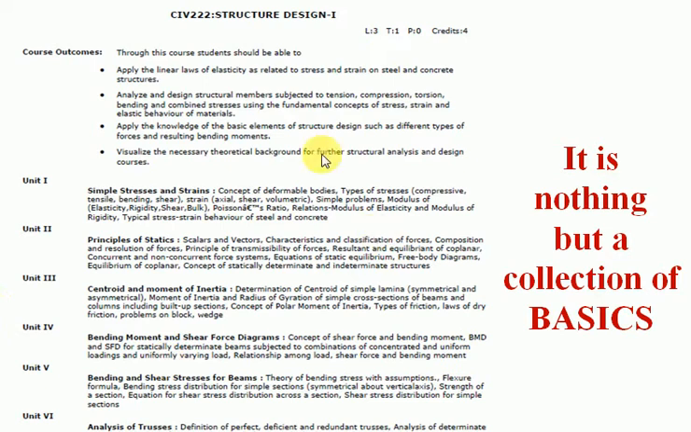And why are we saying this is an important subject? Because it is nothing but a collection of basics of engineering and architecture. Clear guys?